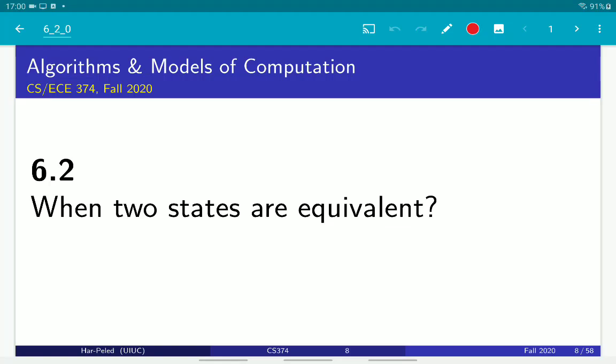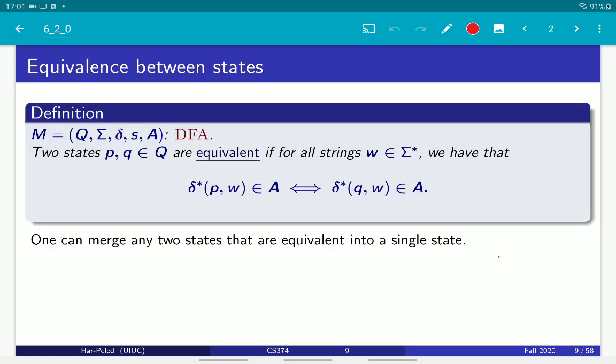Okay, we are interested in the question, when are states distinguishable? When are they different, or when are two states in an automaton in fact the same state? If they are not really the same state, they're at least equivalent.